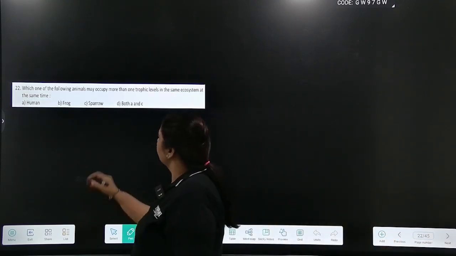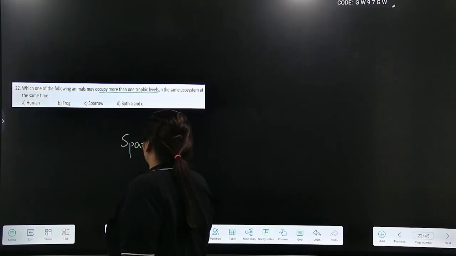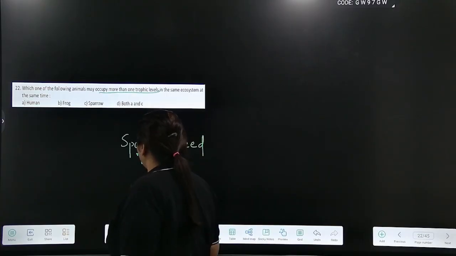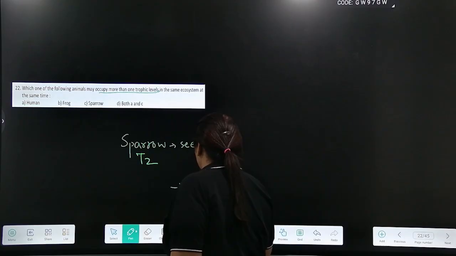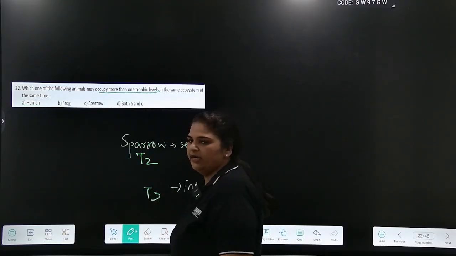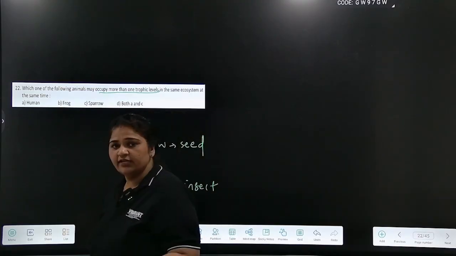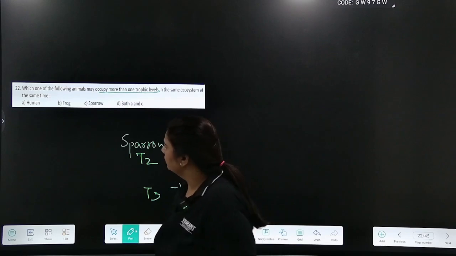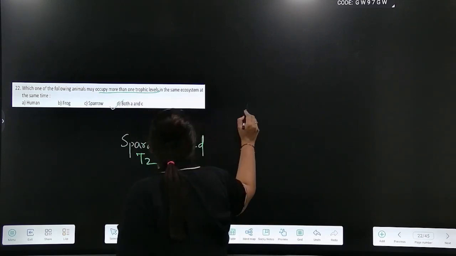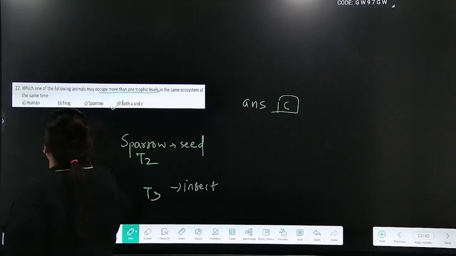Which one of the following animals may occupy more than one trophic levels? Okay. Sparrow eats a seed, so it becomes T2 level, first consumer. If sparrow eats insect, it becomes T3 level. So sparrow can occupy two trophic levels. Even human can eat plant sources, so it can be a herbivore, it can eat flesh, it can be a carnivore. So answer is both A and C. And frog, you know, is a carnivore.